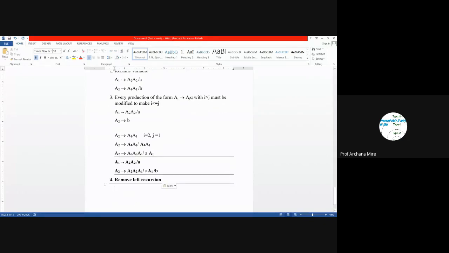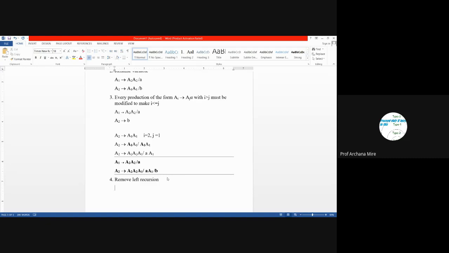Okay, so remove left recursion. So let's apply step number 4, that is removing left recursion.